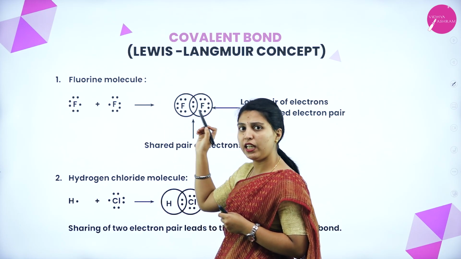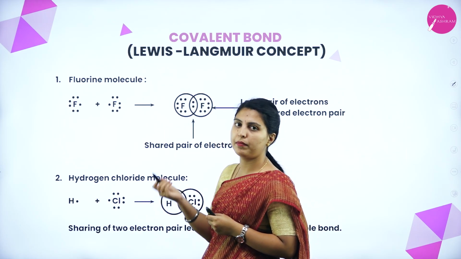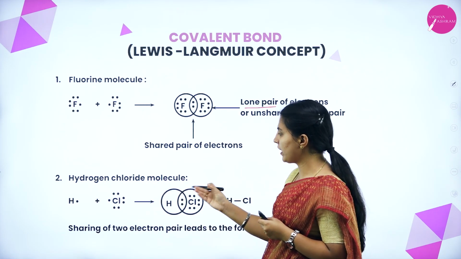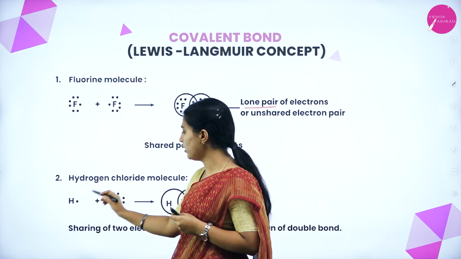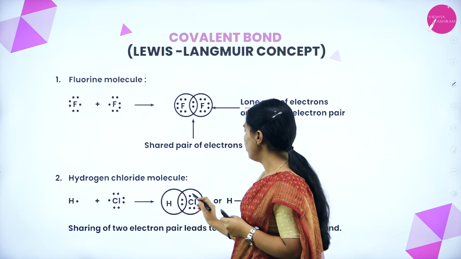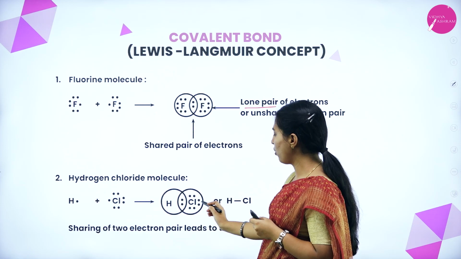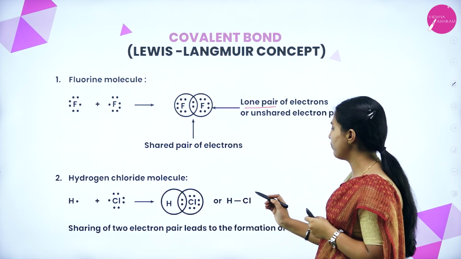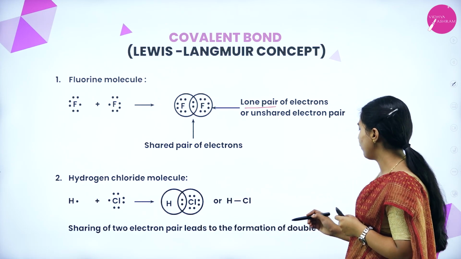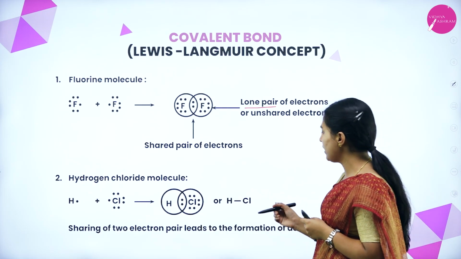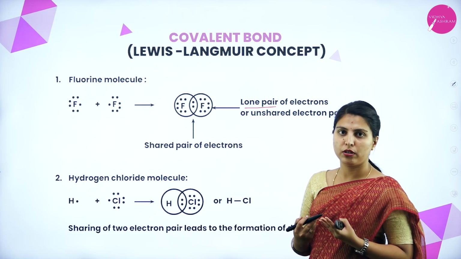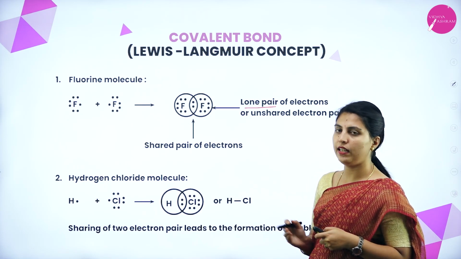This we have seen in homoatomic, means same type of molecules. See, this is heteroatomic because different kinds of atoms are present. This is hydrogen, this is chlorine. Now, one from hydrogen, one from chlorine will form this HCl bond. Okay, sharing of 2 electron pairs leads to the formation of a double bond. If 2 pairs are there, double bond, 3 pairs are there, triple bond. Only one pair is there, then it is a single bond.